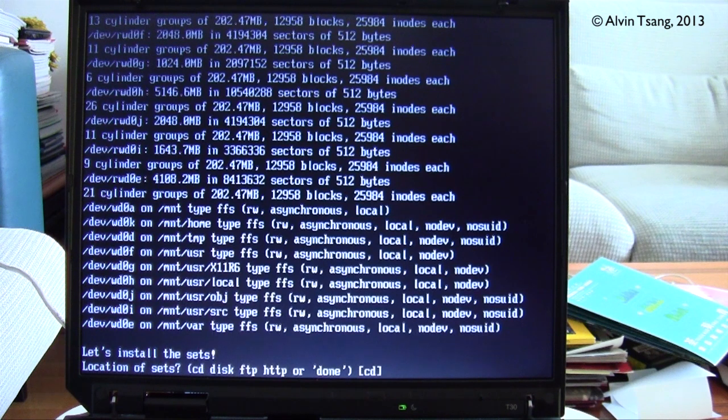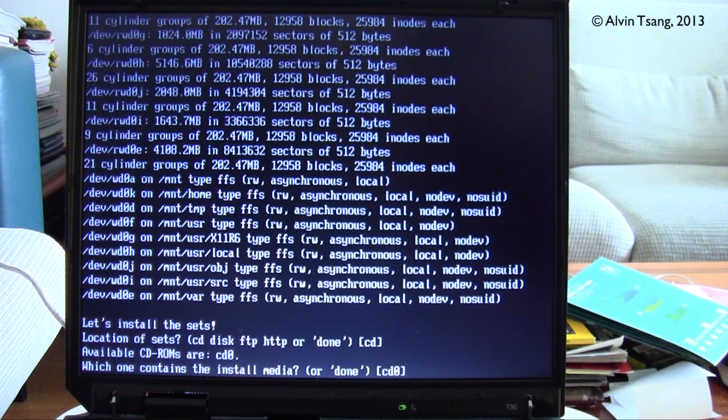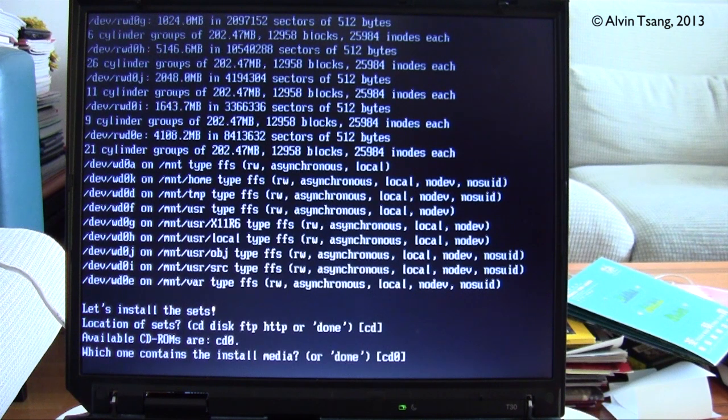Now, I've downloaded the 230 megabyte installation CD, so the package sets are actually inside the CD. So I select CD, which is already the option. The full name of the CD-ROM device is cd0, so I'll press enter, cd0. Now it will ask for the path name of the package sets, and the correct path name is 5.2/i386, so I'll press enter.